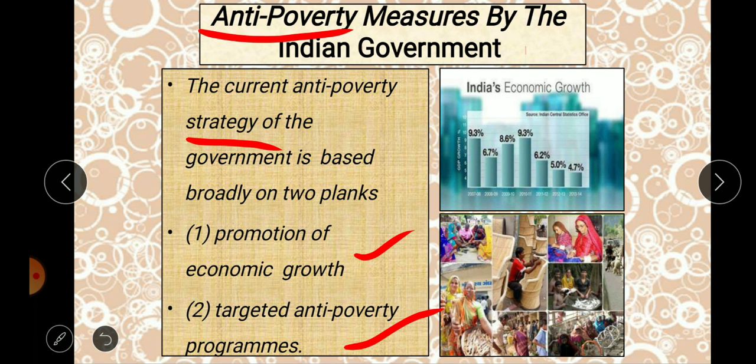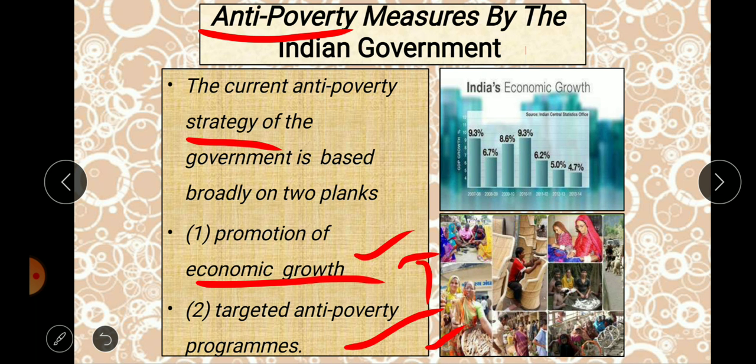If you see, the government first tries to promote economic growth among the people. How can economic growth happen? Only when they are provided with employment opportunities where they can earn, right? So how will they provide employment opportunities? How they will provide it is a big question mark.